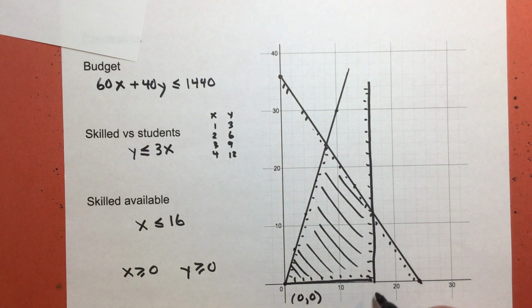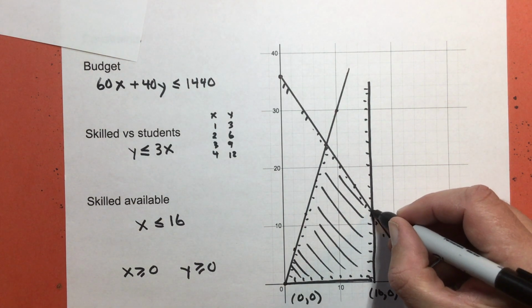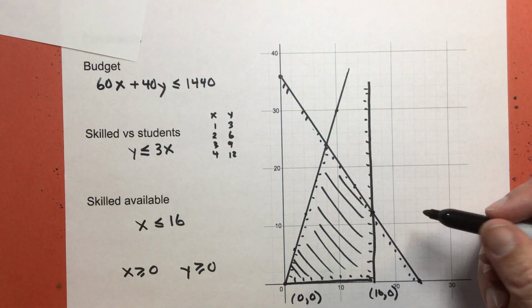This one is obvious. I know that it's at x equals 16, and I know that it's at y equals 0. So 16, 0. That's if I hire all 16 skilled workers, and I don't hire any students. That's going to keep me under budget. It's going to keep this ratio working. Everything's going to be fine. But it may not produce enough packets. I don't know. This point right here I'm going to have to try to figure out from my graph.